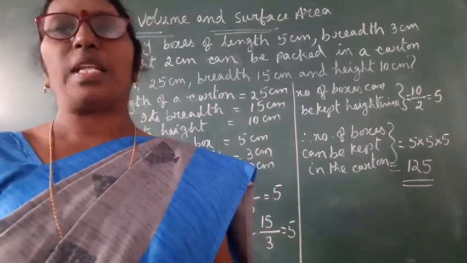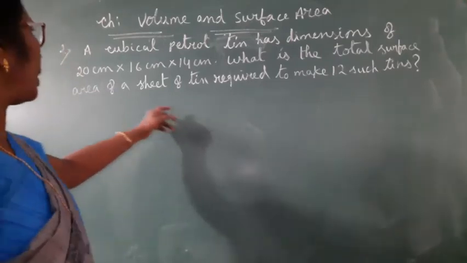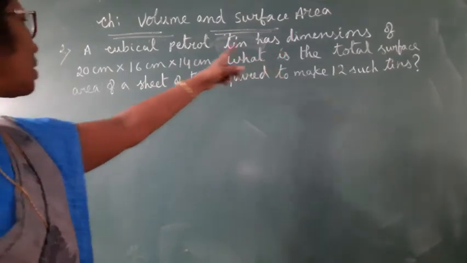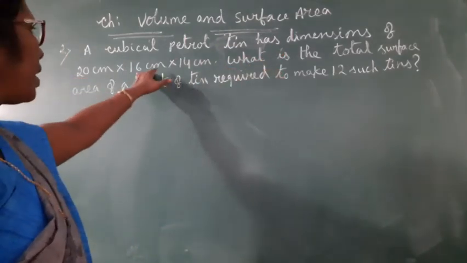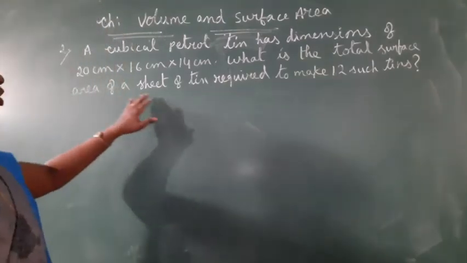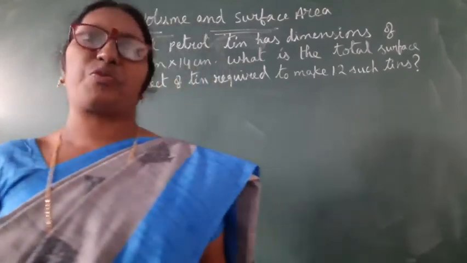Okay? Now we'll have one more problem. So your second question is, a cuboidal petrol tin has dimensions of 20 cm by 16 cm by 14 cm. What is the total surface area of a sheet of tin required to make 12 such tins?